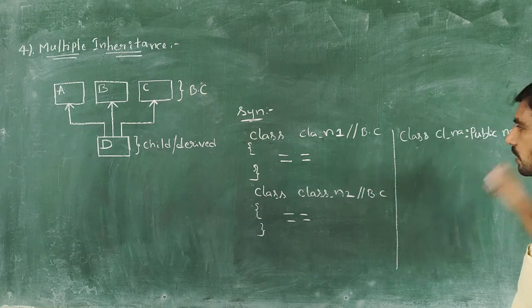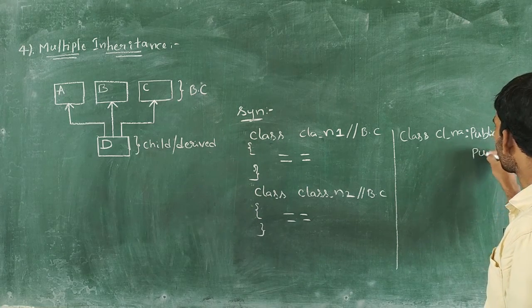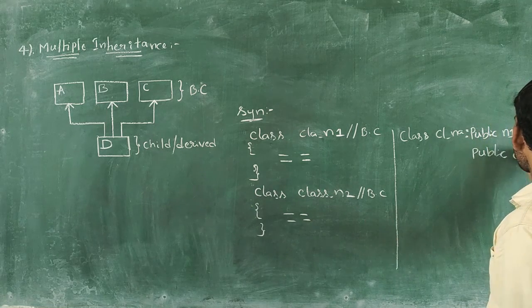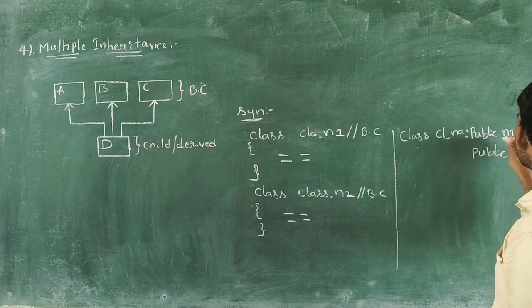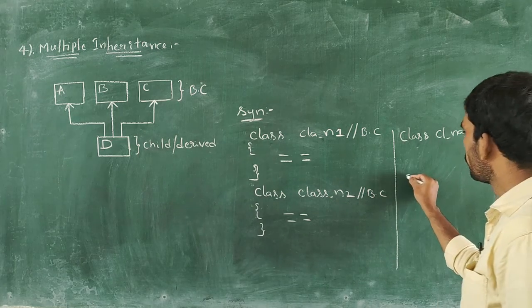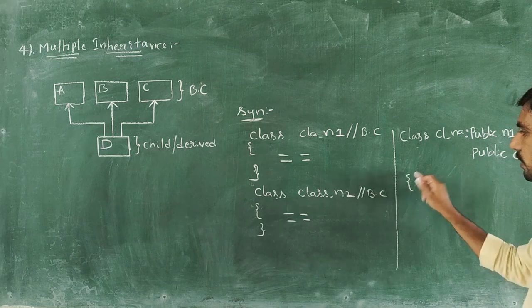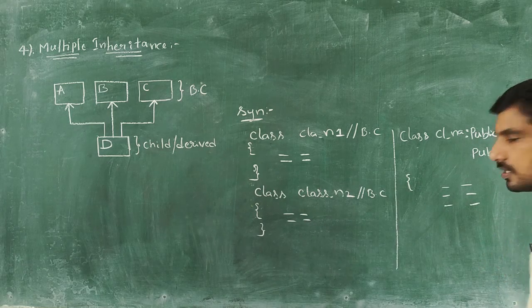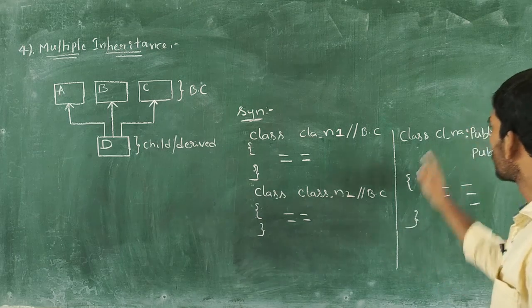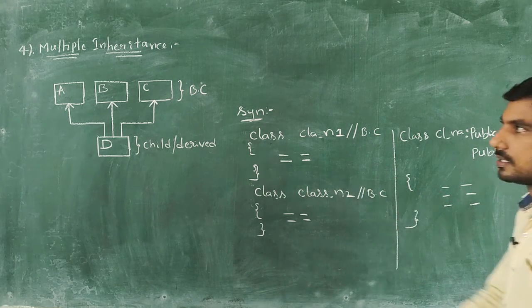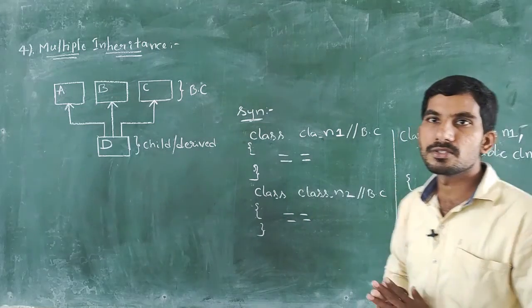Then a comma, and again the second base class name, public, class name n2. Then open the curly brace, and here we write a set of statements, and then close the child class. So this is the simple syntax for multiple inheritance.